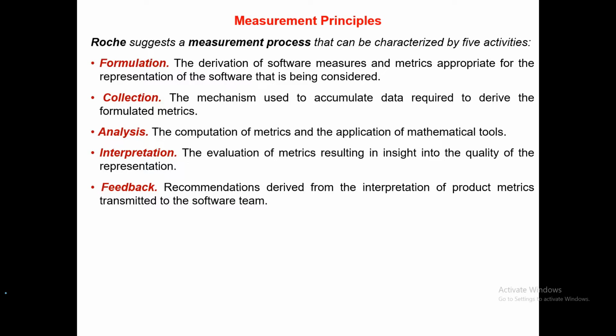Now, measurement principles. There are a few guidelines for these measurement principles. Measurement principles mean formulation, collection, analysis, interpretation and feedback. Formulation: the derivation of a software measure and metric appropriate for the representation of the software that is being considered. For example, when we took the example of a supermarket, we took total number of sales as a measure, sales for the month of January, sales for the month of February. In the example related to software, we took the number of errors in a particular module.